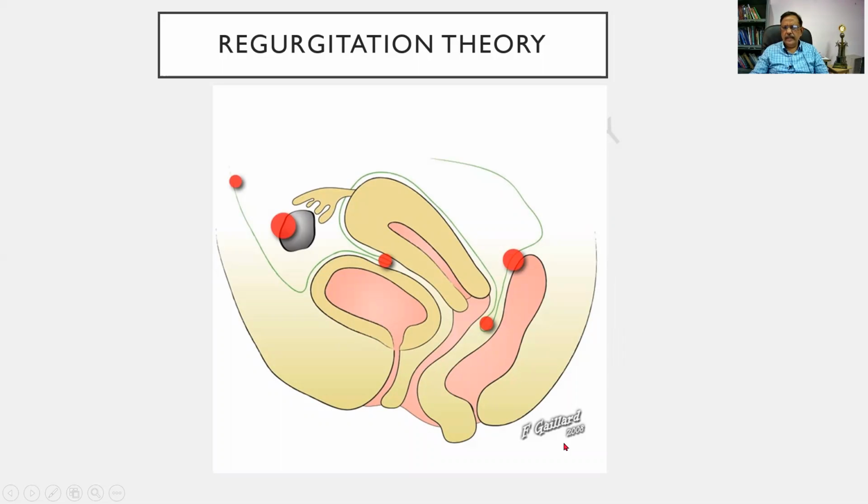Again, a fantastic line diagram. The author is here. I am not hiding anyone. The regurgitation theory. The endometrium is here, and you find that probably through the fimbrial end of the fallopian tube, the material is being sent out and it is getting implanted in the various sites. And this is a septum between the bladder and the uterus, or between the rectum and the uterus. And this is the ovary itself. Some sites are mentioned, and this is the regurgitation theory.